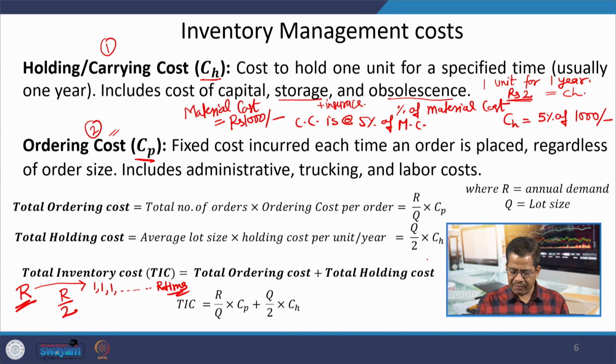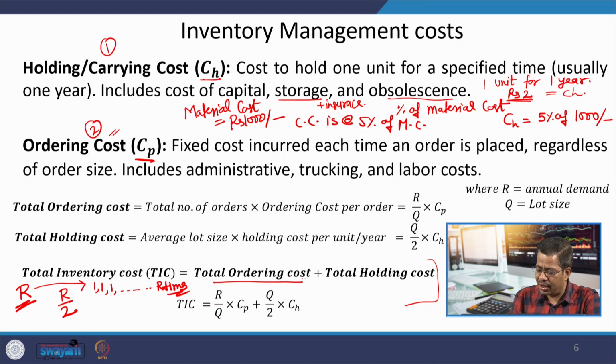This expression gives you how we are going to calculate the total inventory cost, which is the total ordering cost for the year plus total holding cost for the year. The total ordering cost is the number of orders, that is R by Q, into CP.